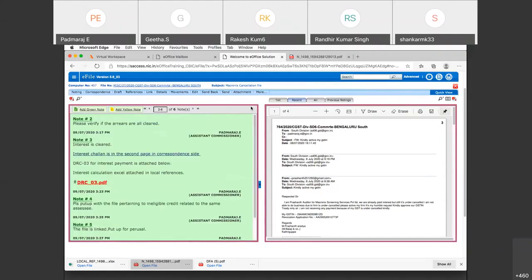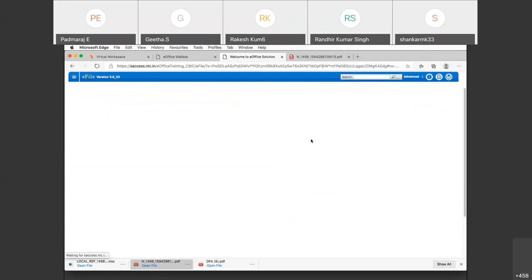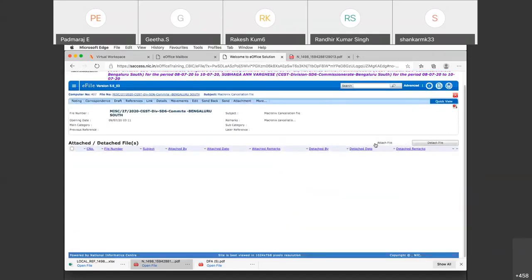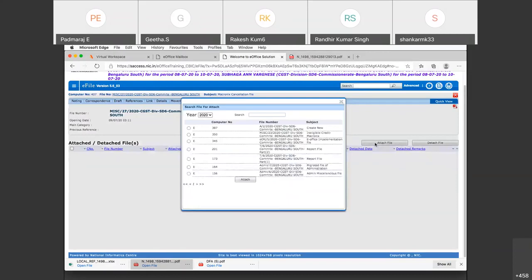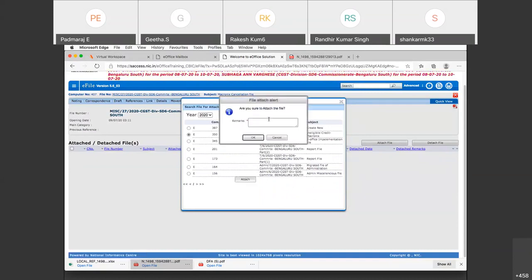Where will he do the attachment? You can see an option attachment here. He will click on attachment file. You can see on top there is an attachment. He will select this attach file. He will see all the files. Okay, ineligible credit Macronics is there. He is attaching it. File attached. So I have attached the file.